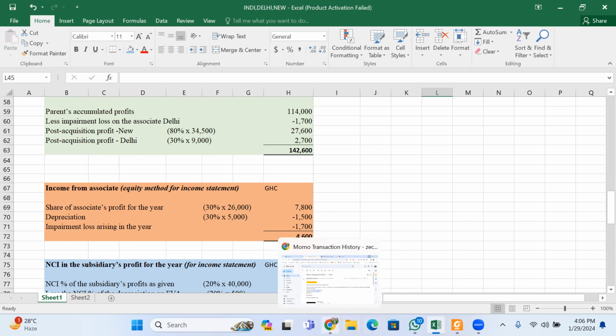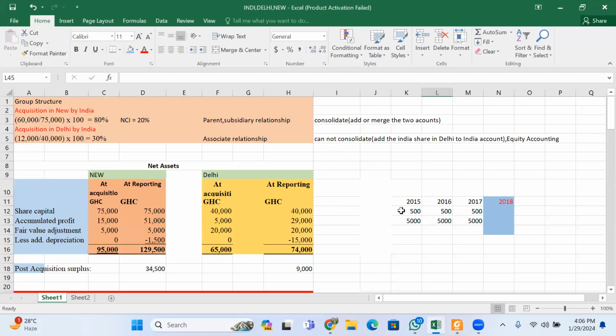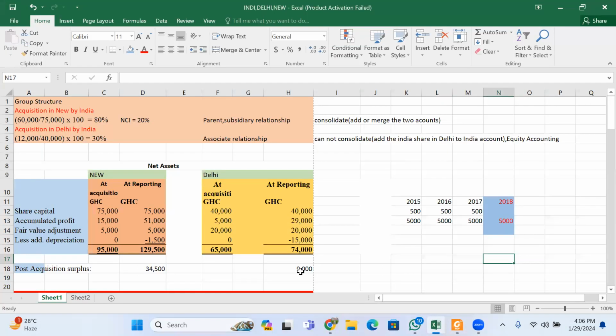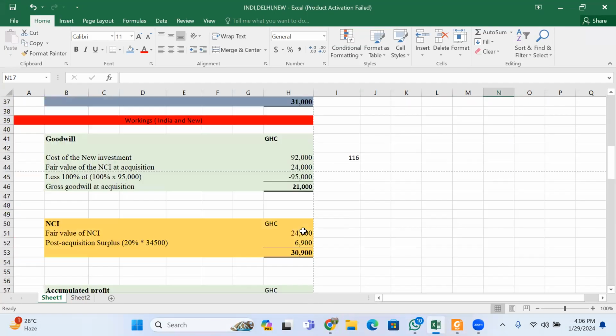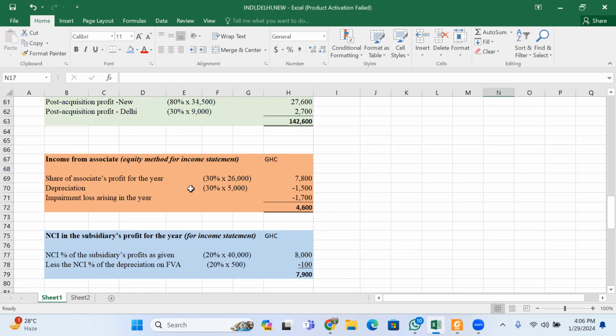Take note, Delhi will be charging depreciation of 5,000 each year, so it will come here. And so far as it is on equity accounting basis, it means that only 30% of that 5,000 will be charged to India's group.